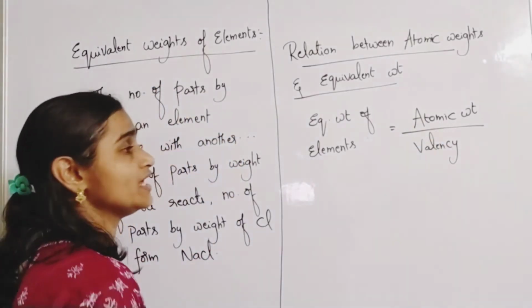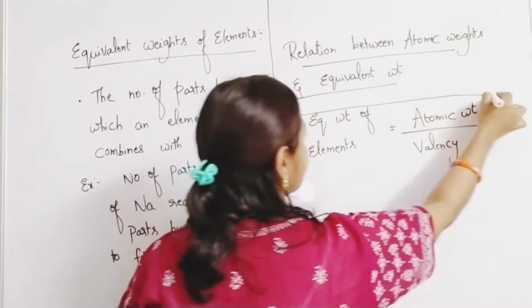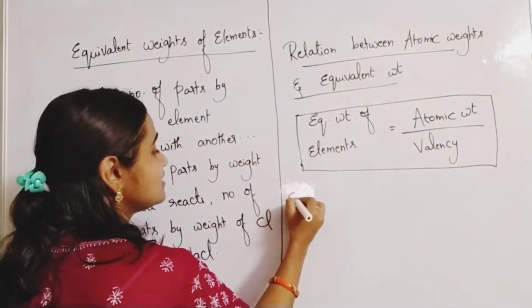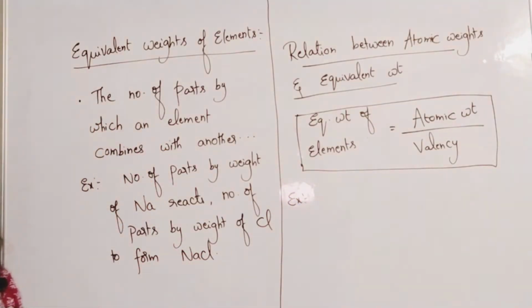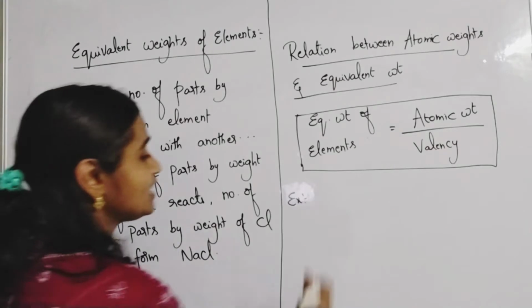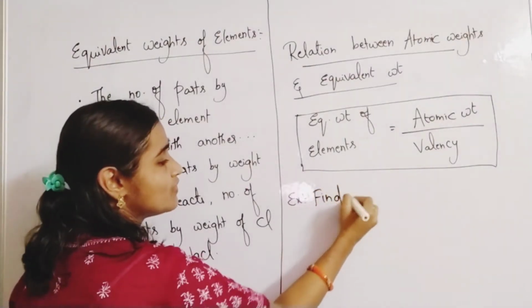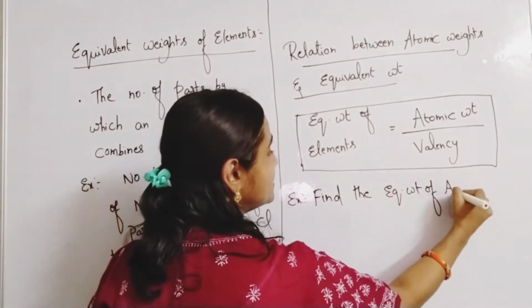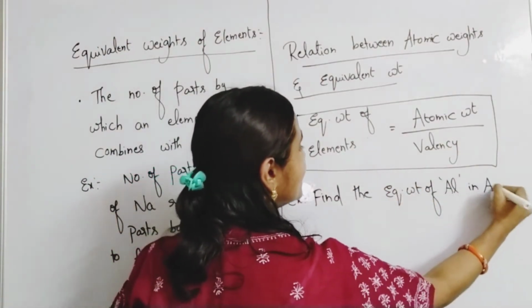Atomic weight of the element by valency gives you equivalent weight. Let us learn with some examples. So what are the examples for equivalent weight of elements? Even for ions also, we'll learn some examples so that you will understand. Suppose you want to find the equivalent weight of aluminium in Al2O3.